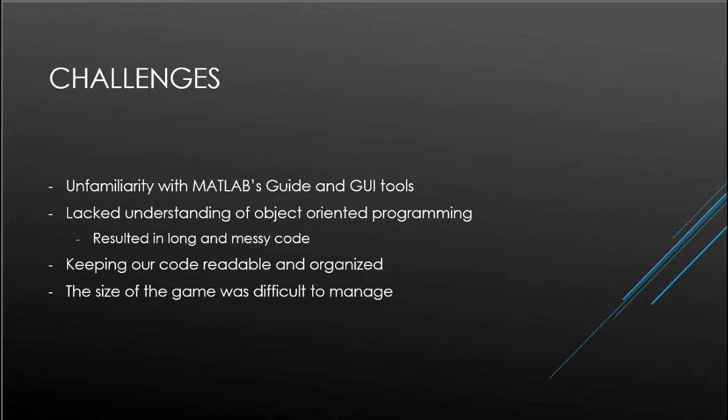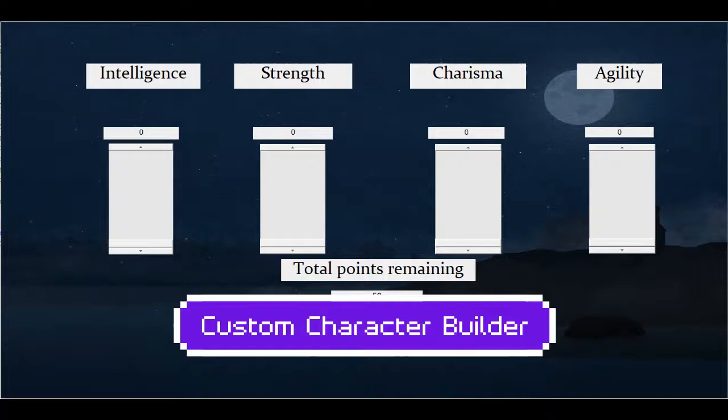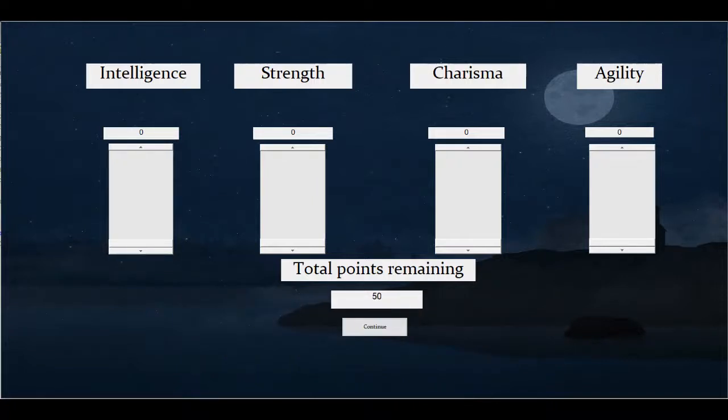Our first try at this involved a plethora of global variables and nested code, such as if statements. The player inputs for the characters were stored in these global variables. It was difficult to read and not pleasant to work with. We needed to be able to access this information at different parts of the game in order to achieve our idea of having a responsive and dynamic game. For example, if the player decided to buff their character's agility at the beginning, they might find that the horse races later on will be easier for them.